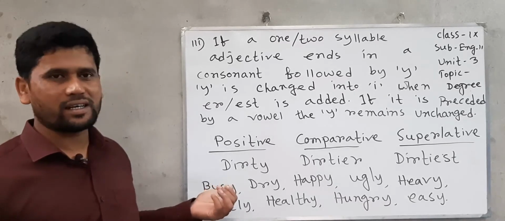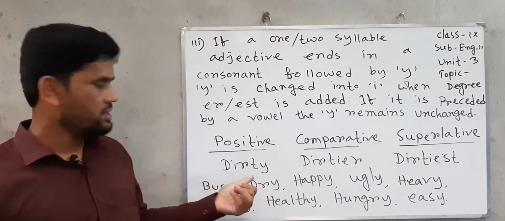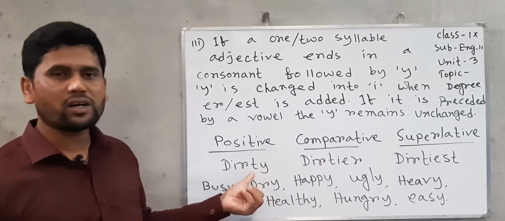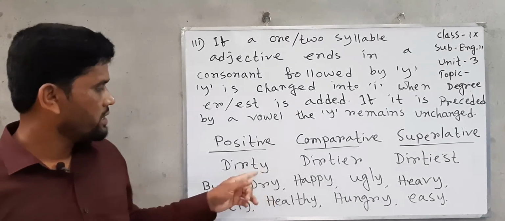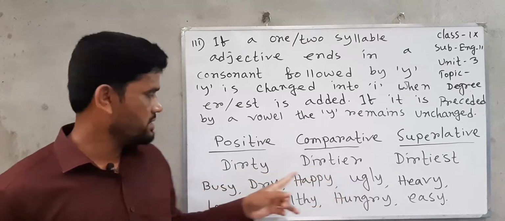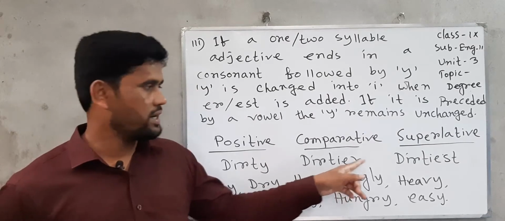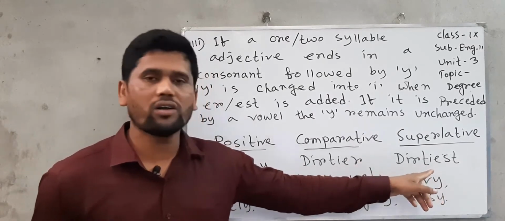Here I mentioned dirty. The word ends in y followed by a consonant. So here I use i instead of y when I add er and when I add est also.